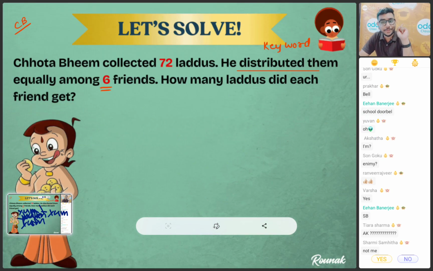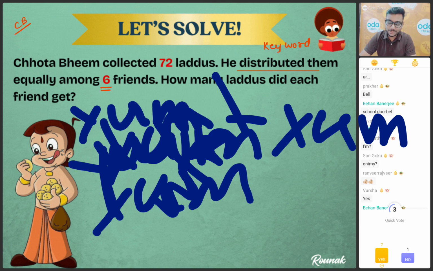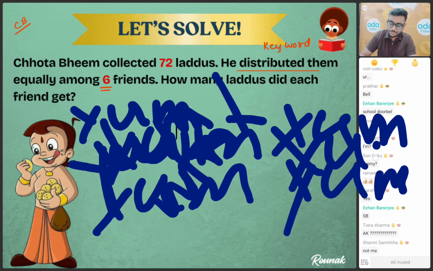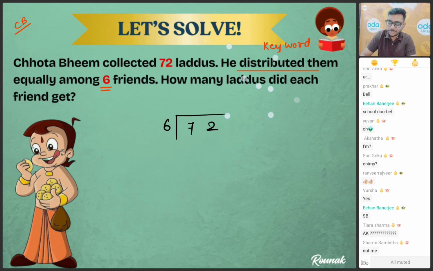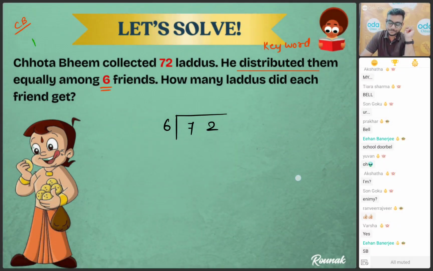Now, bacho, tell me, are we going to do division? Yes or no in the voting poll? Are we going to do division? Yes, everybody. Yes, Ronak sir, absolutely. We are going to do the division. So now let's divide the number. First, you write the number 6, and we are going to do it with long division. But one thing you know, how many of you know about this? Okay, let me tell you.